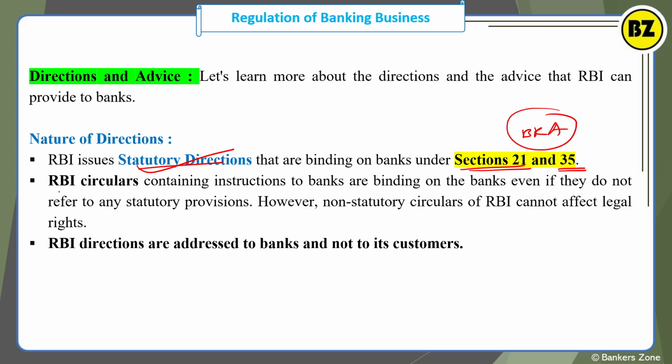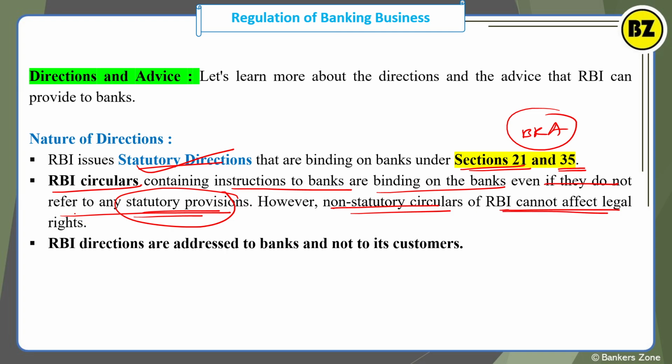RBI also issues some circulars containing instructions to the banks. These are binding on the bank even if they do not refer to any statutory provision. Statutory provision means a provision by law, by act. However, a non-statutory circular of RBI cannot affect legal rights, right? Whether it is statutory or non-statutory, it does not have any effect on legal rights.